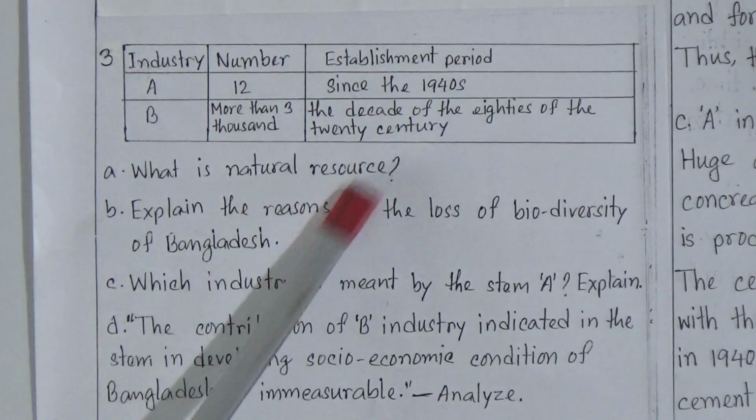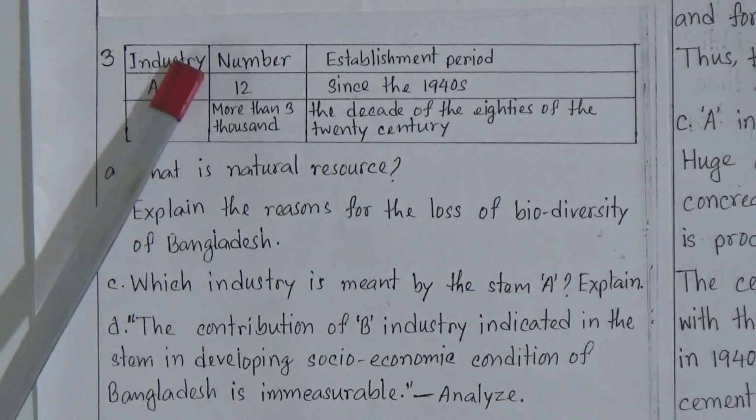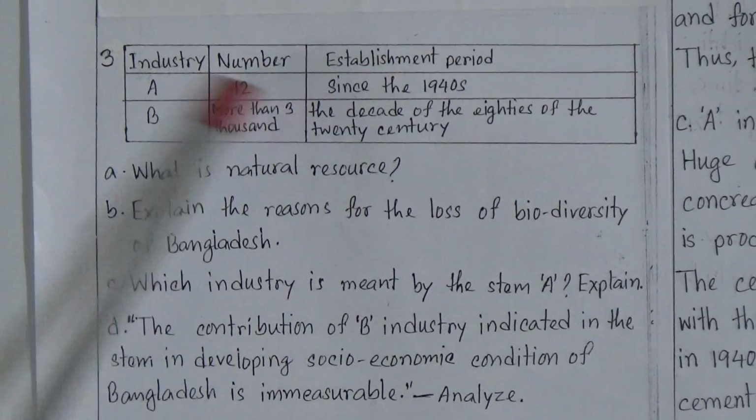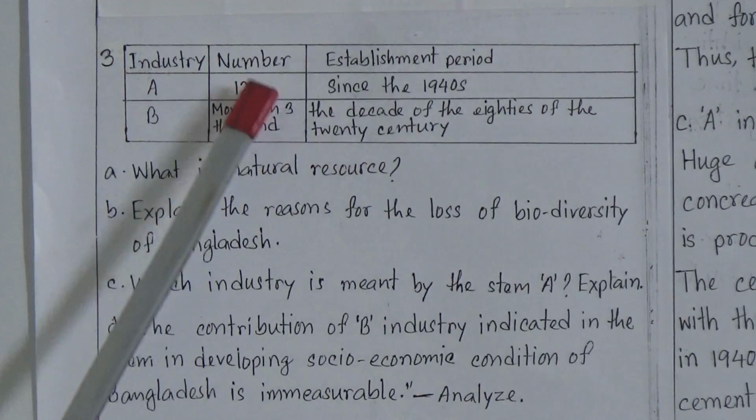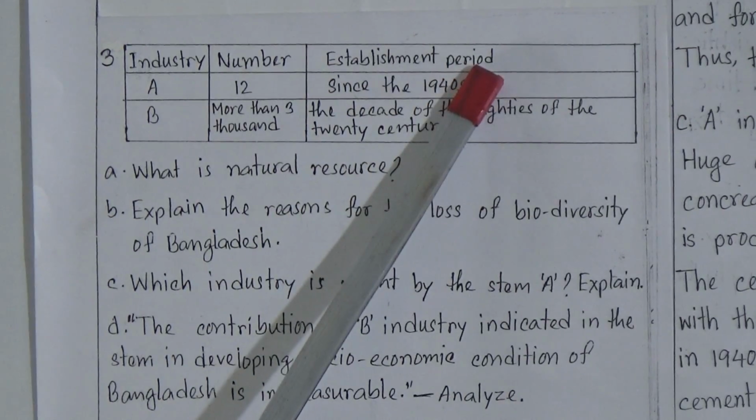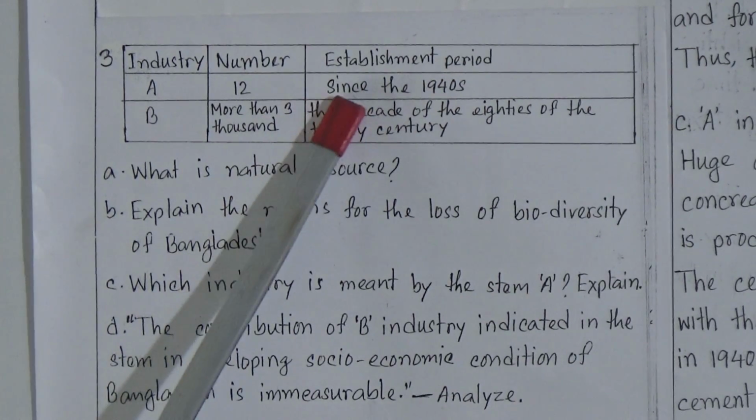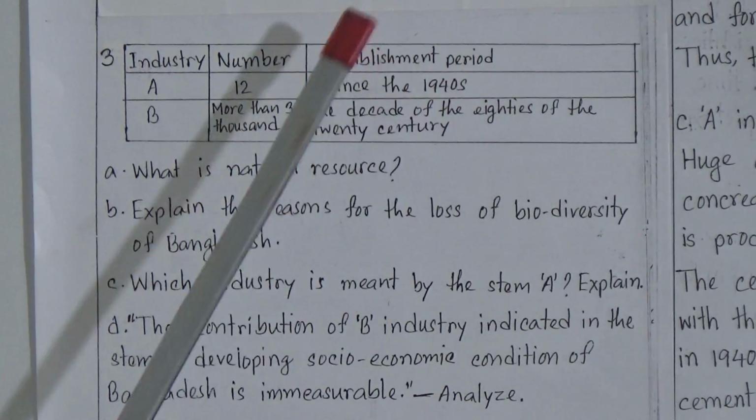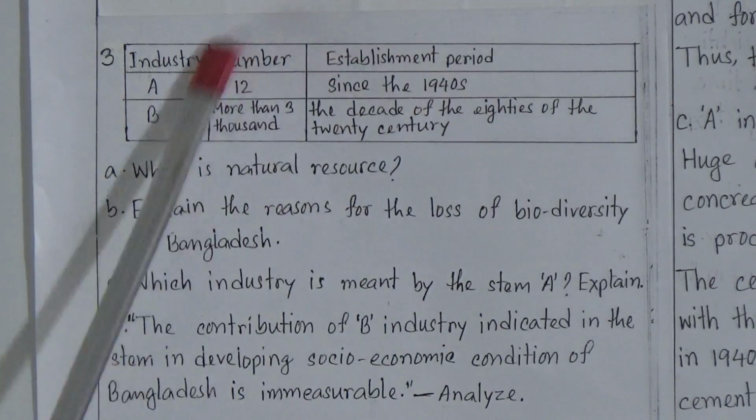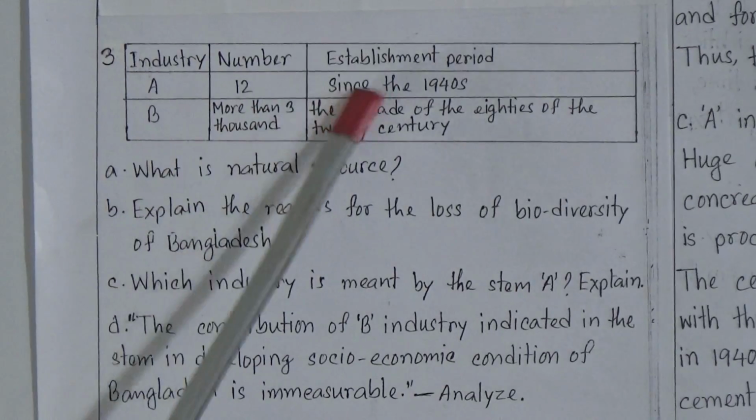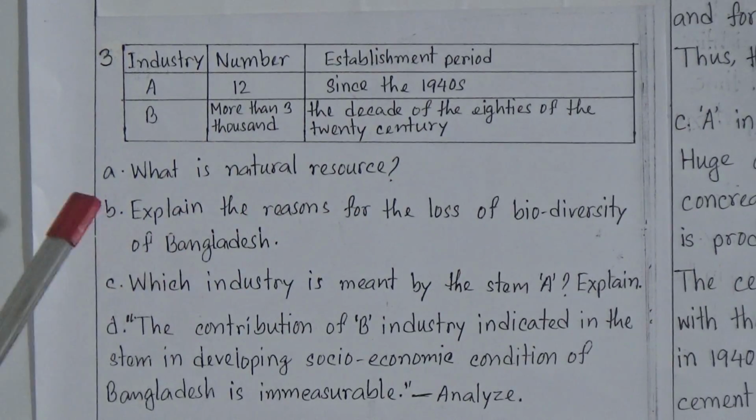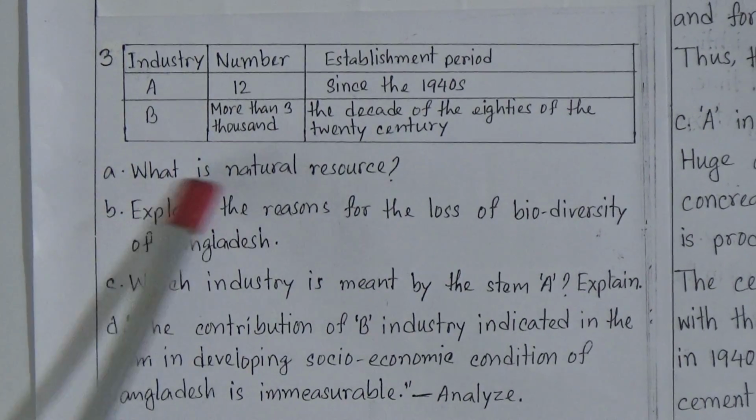And look, there is a table, and in the first row there is the industry, and there is industry A and industry B, and then there is a number of industry, and industry A is 12 and industry B is more than 3000, and then the establishment period, and industry A established since the 1940s and industry B is the decade of the 80s of the 20th century. So this is the table, and you will try to find out the name of the industry, and meanwhile we will read the question.